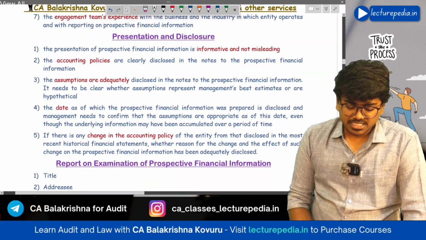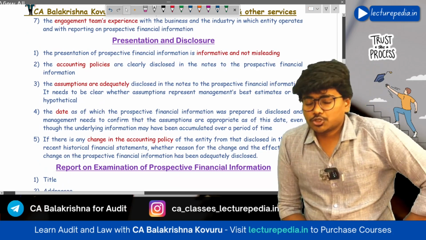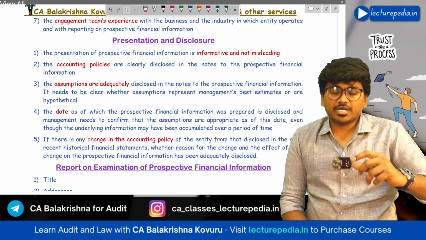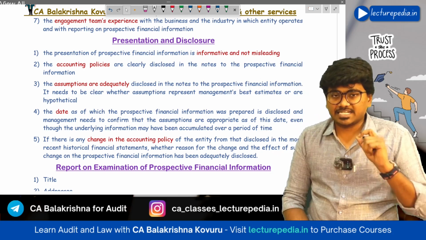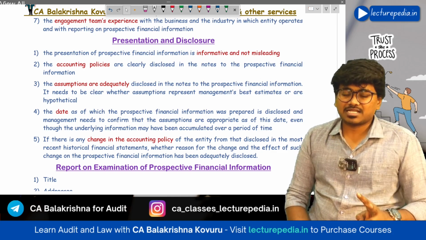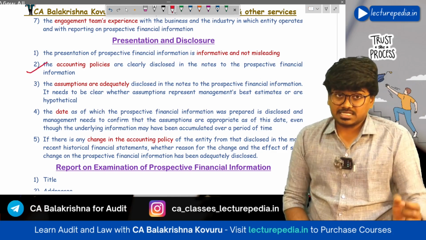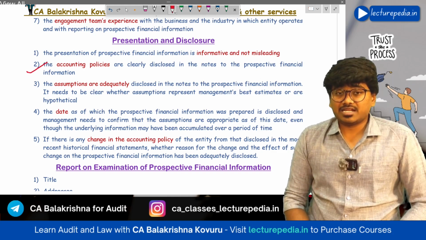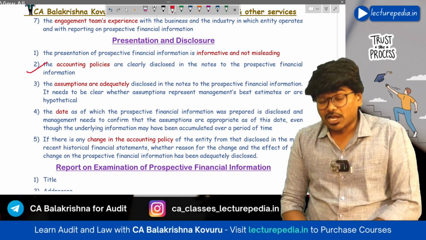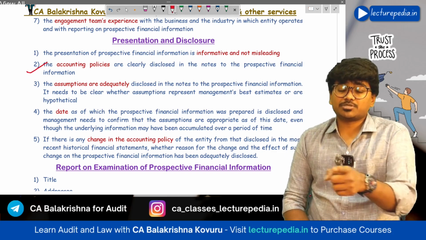Next, presentation and disclosure. First of all, the prospective financial information should be presented in a very informative manner. It should not be misleading. That is the first point. Next, you should also disclose all the accounting policies that have been used for preparation of this prospective financial information. Next, assumptions should also be clearly disclosed along with information whether such an assumption is a best estimate assumption or a hypothetical assumption.